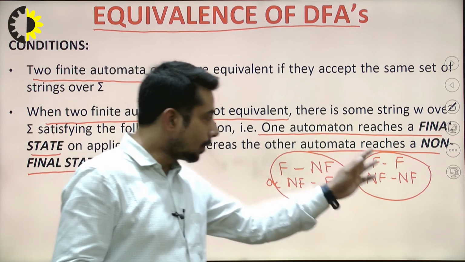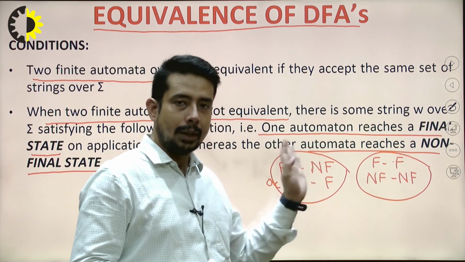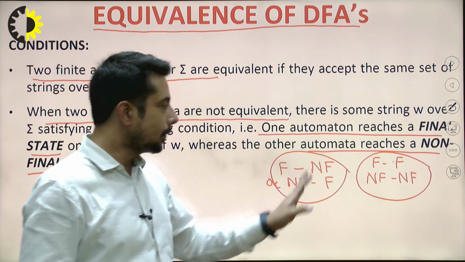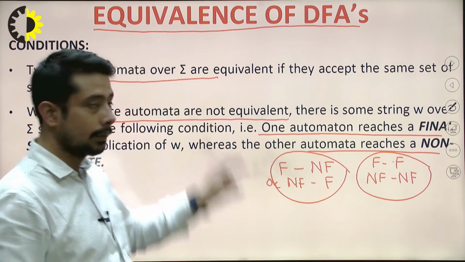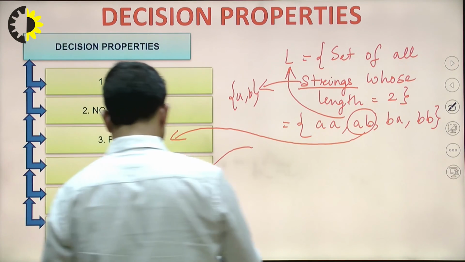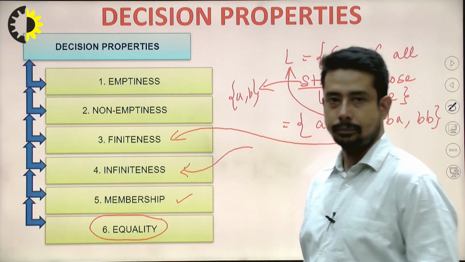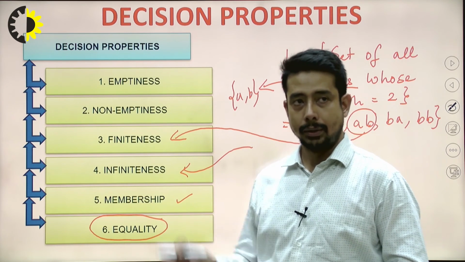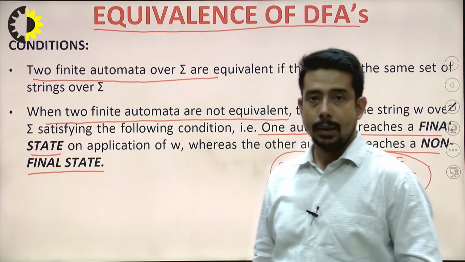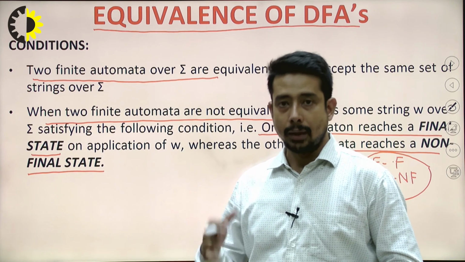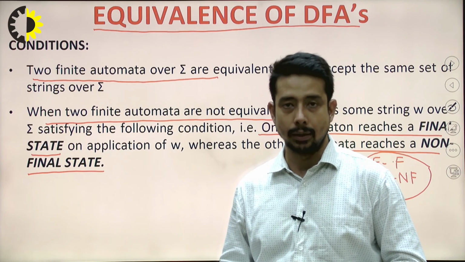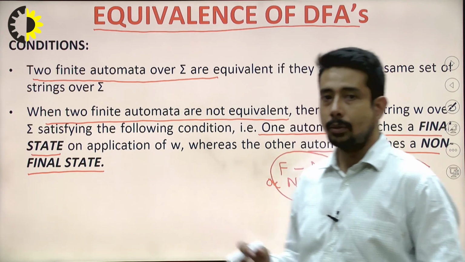But if we get final, final, or non-final, non-final, then keep on comparing until all the state comparisons are done, and then we can declare that both the machines are equivalent to each other. That is the last property, the equality property. Clear? So this is all about the decision properties and the equivalence of DFAs. In the next class, we will look into an example of this equivalence of DFAs.